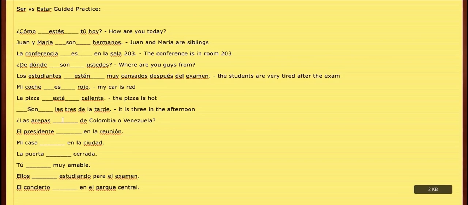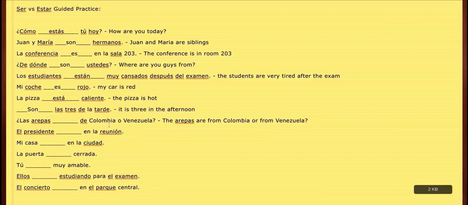Next one, las arepas, blank, de Colombia or Venezuela. The arepa is basically like a dish. It's almost like a pancake sort of thing. They're really good. When I lived in Colombia, I used to eat them all the time. But there's a big debate on whether they are from Colombia or from Venezuela. I swear, this is like a raging debate. They all fight each other over whether they're from Colombia or from Venezuela.